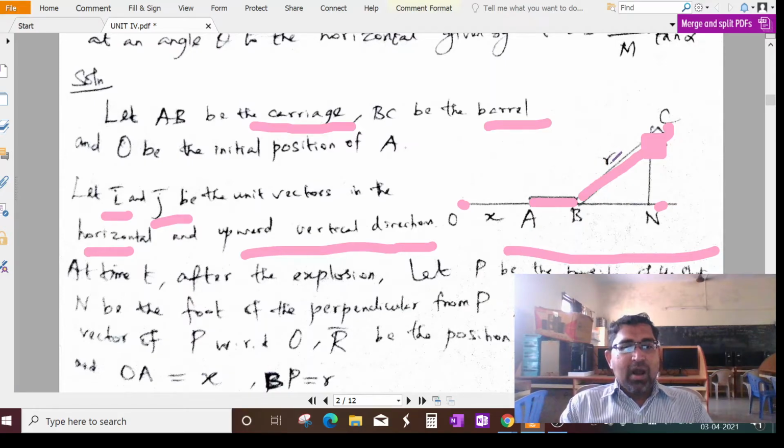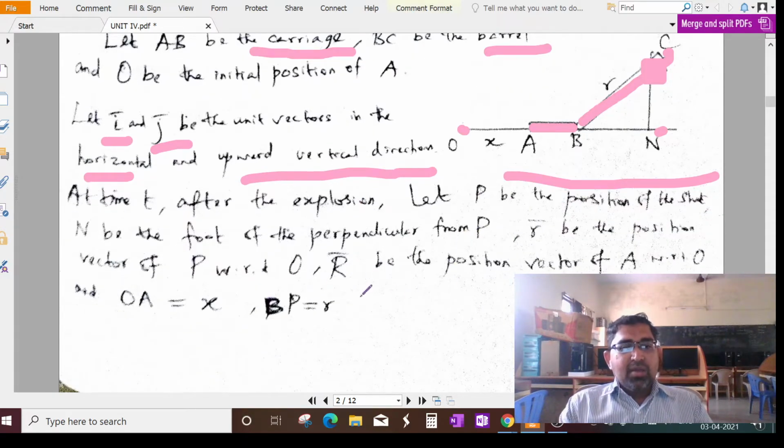Small r vector is the position vector of capital P, that is OP vector, with respect to O. This is not given in the figure, but capital R vector is the position vector of capital A with respect to O, that is OA. So remember, small r vector is the position vector of capital P, capital R vector is the position vector of capital A with respect to O. And we assume OA equal to some x distance, BP equal to r.